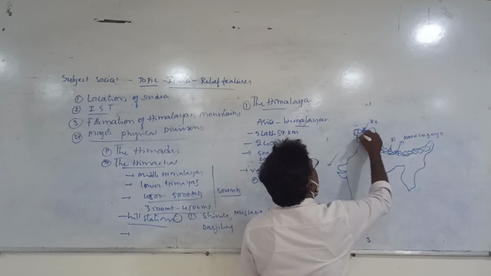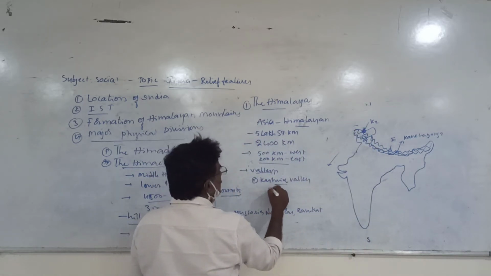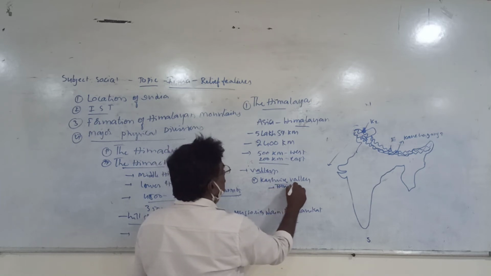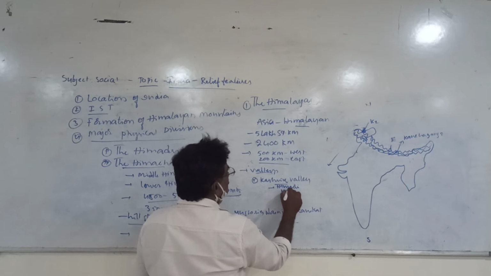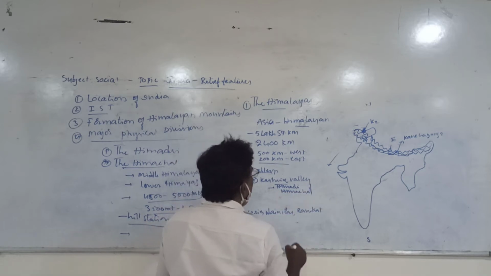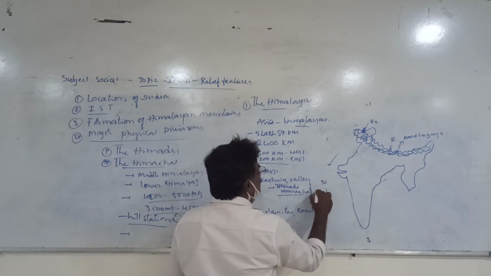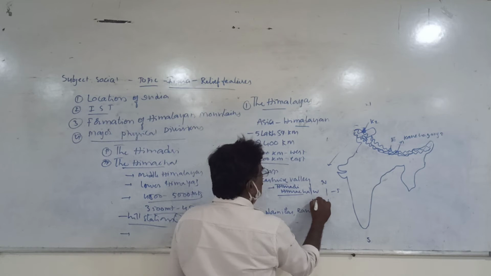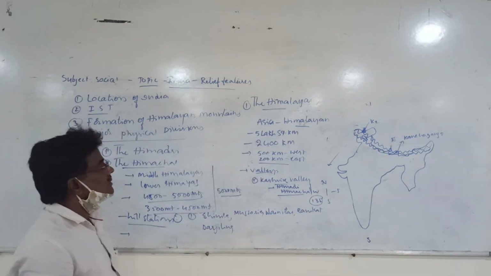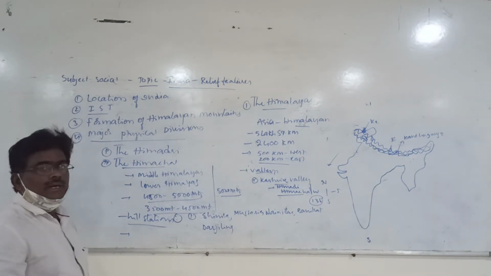This Kashmir Valley is located between Himadri and Himachal. It is around 135 kilometers in width. So beautiful a valley, we call it the paradise of the world.